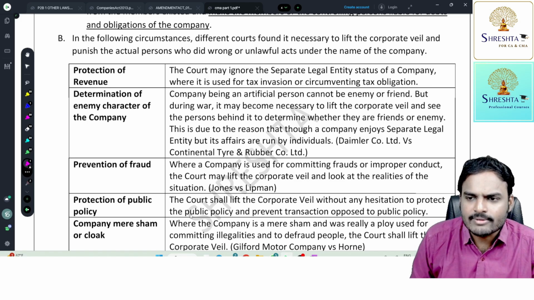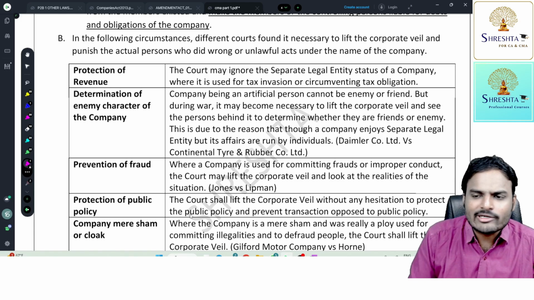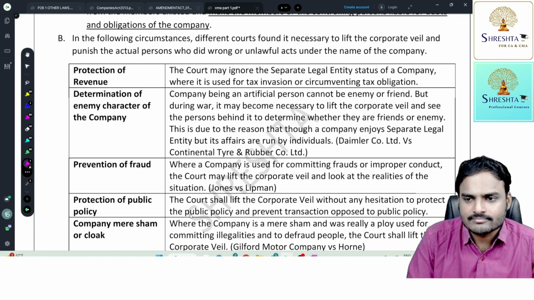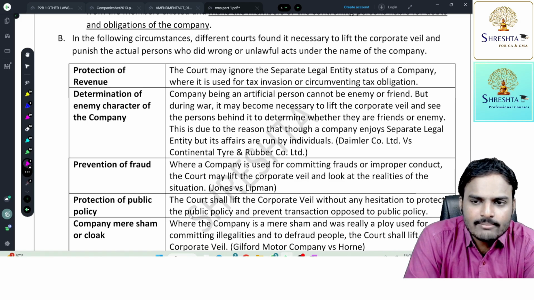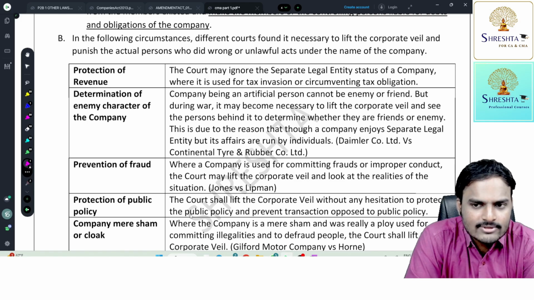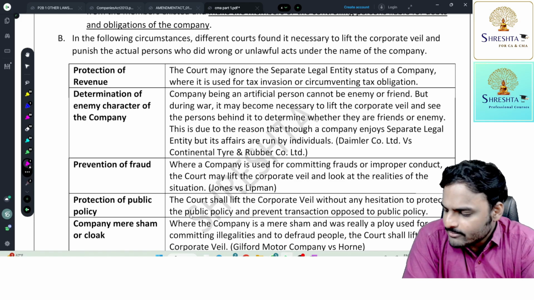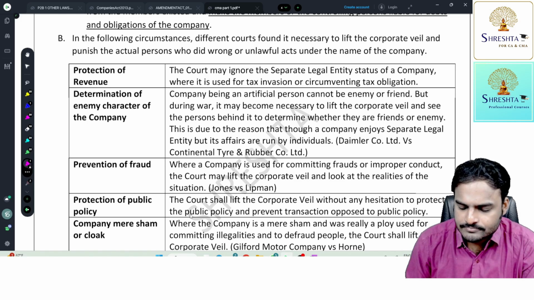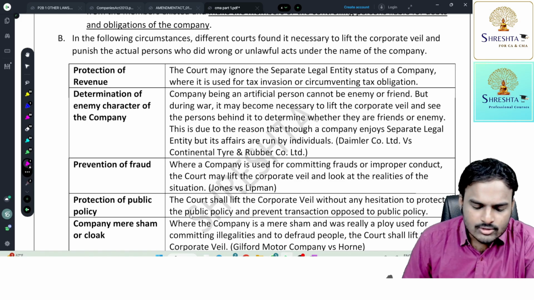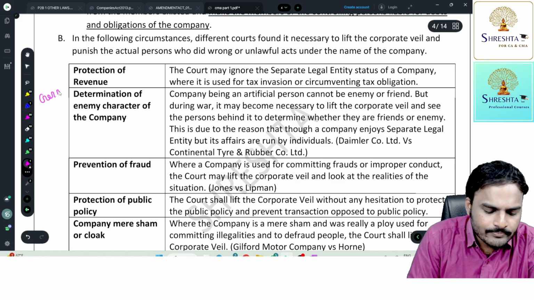So we had two companies. One company got incorporated in Britain, but the shareholders belong to Germany. Daimler Company Limited versus Continental Tyre and Rubber Company Limited. In this case, what happened, sir? Germans came to Britain, UK.